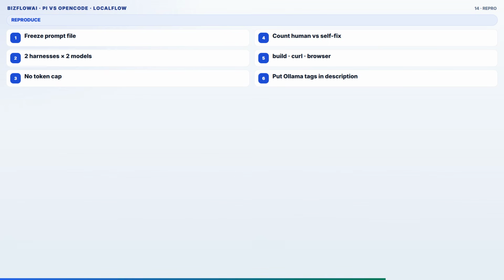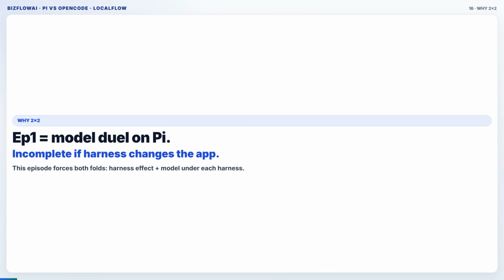Episode 1 was model versus model on Pi. This episode is harness versus harness, and model behavior under each. Why a 2x2 instead of another single duel? Episode 1 asked which model wins on Pi. Fine question, incomplete question. If OpenCode changes Laguna's layout, lead count, and CSS, then crowning a model from one harness is how marketing decks get written, not how engineers pick tools. The 2x2 forces both folds into one video: harness effect and model behavior under each harness. That is the BizFlowAI standard for agent benches going forward.